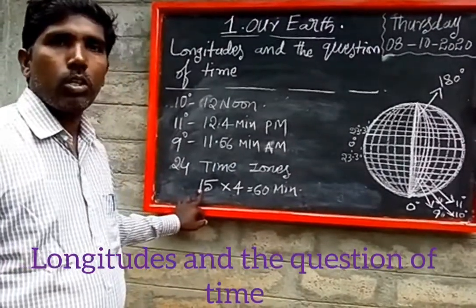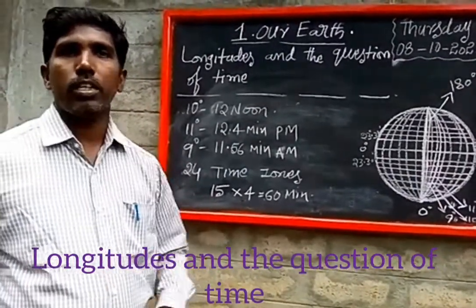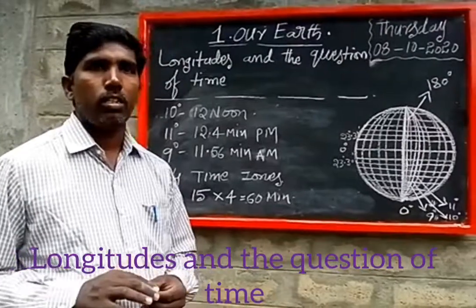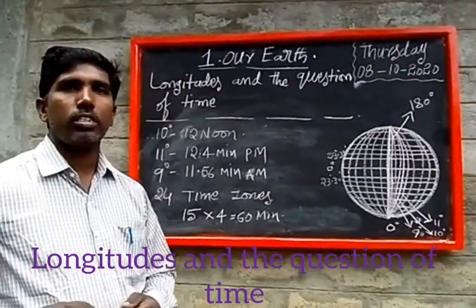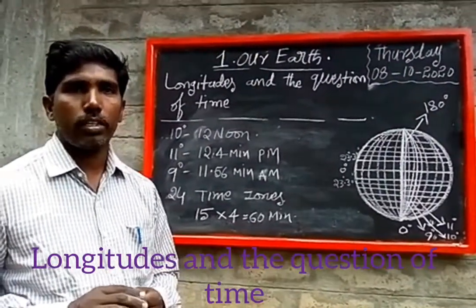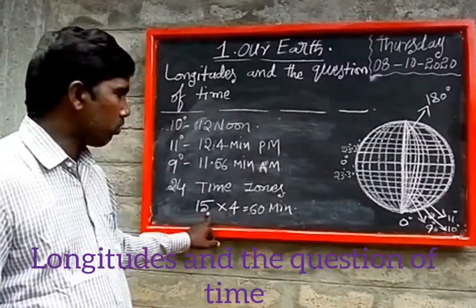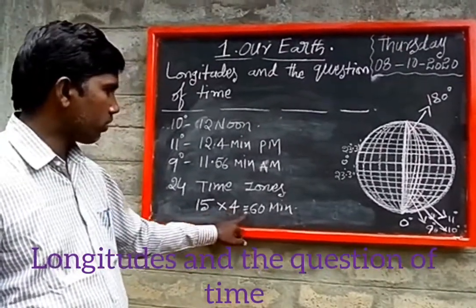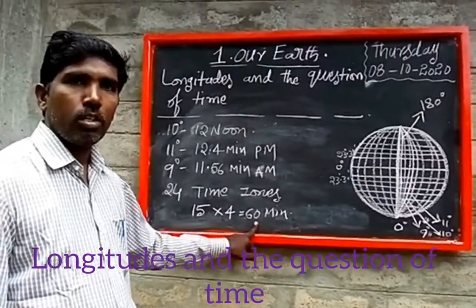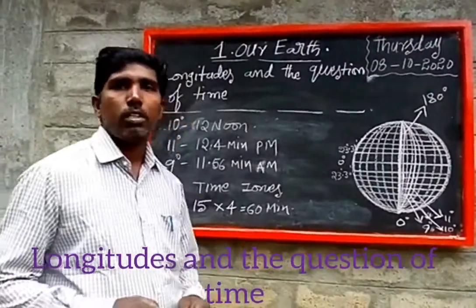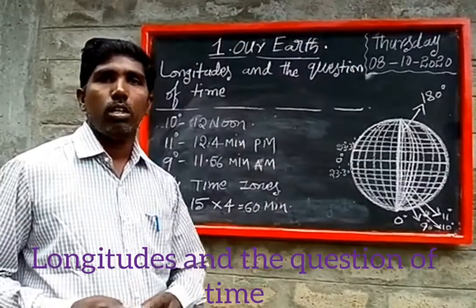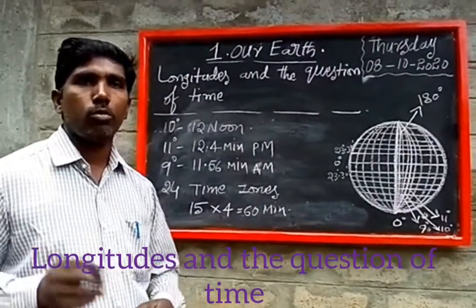From one time zone to another there is a 1 hour time variation, which means a 15 longitudes distance. 15 longitudes into 4 minutes equals 60 minutes.